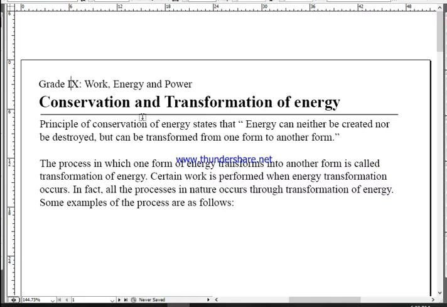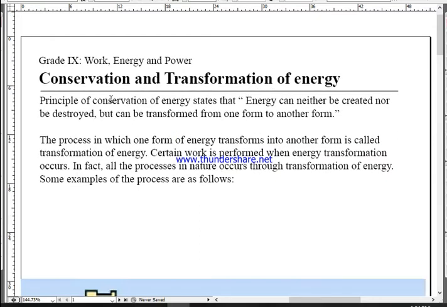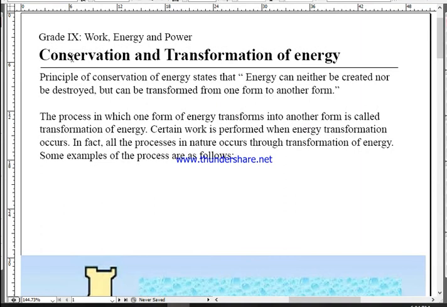In our second class we discussed types of energy on the basis of simple mechanics, that means kinetic energy and potential energy. On our third class we discussed other types or forms of energy. Today we are going to discuss conservation and transformation of energy. Okay, now let's start from conservation.